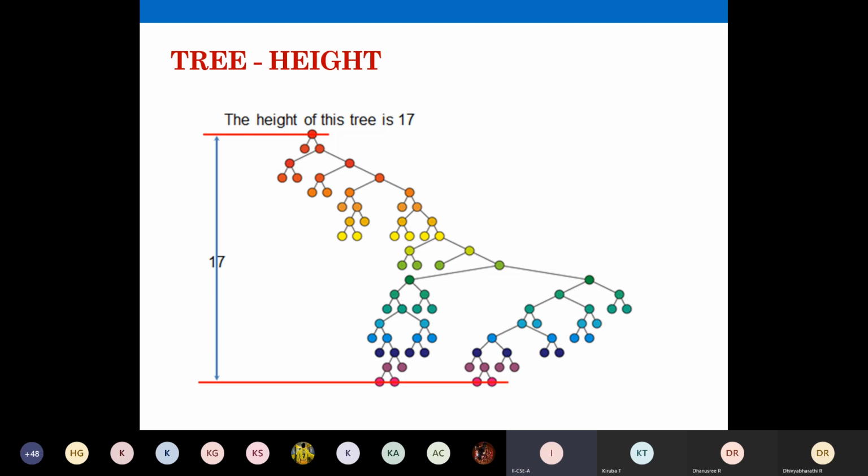So here we have defined the height of this root node to be 0. Then you have so many levels. The nodes in the last level will take the height as 17, so that will define the height of the entire tree. If you are asked to calculate the height of the entire tree, you calculate the height of the longest path connecting your leaf node. Take the maximum number of paths for a leaf node, and that will give the height. This we also discussed in the first few slides, is it not? The smaller example.